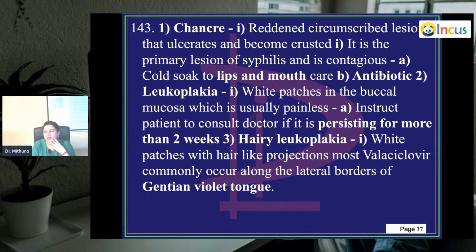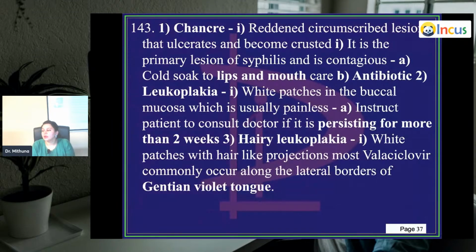Then you have something called leukoplakia. Leukoplakia is a white patch in the buccal mucosa. Leuco means white. Erythro means red. So leukoplakia is a white patch in the buccal mucosa, which is usually painless. You instruct the patient to consult a doctor if it is persisting for more than 2 weeks, because all these things are precancerous lesions. So if these are appearing in the patient's mouth, you have to tell the patient to have a look with the doctor or undergo a biopsy, because definitely this can lead to oropharyngeal carcinomas. These are all signs you have to catch.